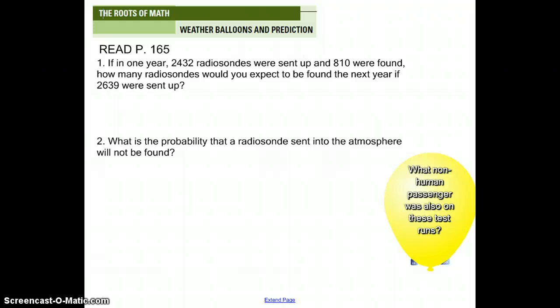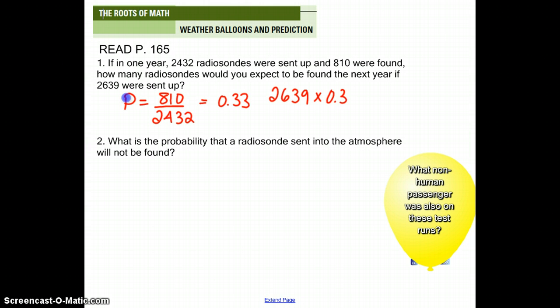First, you could figure out the probability. So you could say P equals 810 out of 2,432 to get approximately 0.33 as a probability. Then you could take the amount sent up next year, 2,639, and multiply it by your probability to get approximately 879 would be found.